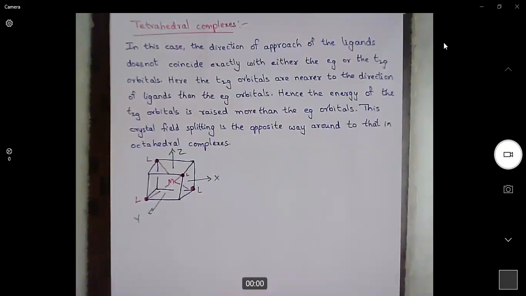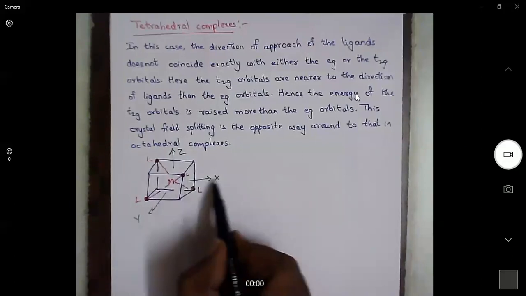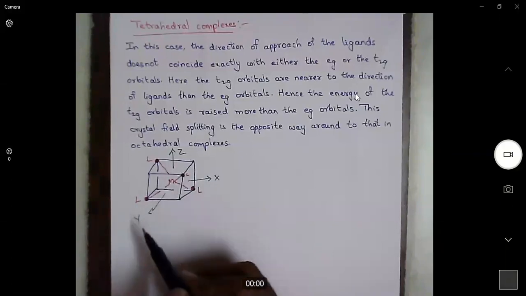That means, whether they are in the x-axis, y-axis, and z-axis direction, or in between x and y-axis, or y and z-axis, or z and x-axis. Yes, they are in between the axes. They are not exactly along the x-axis, y-axis, or z-axis.